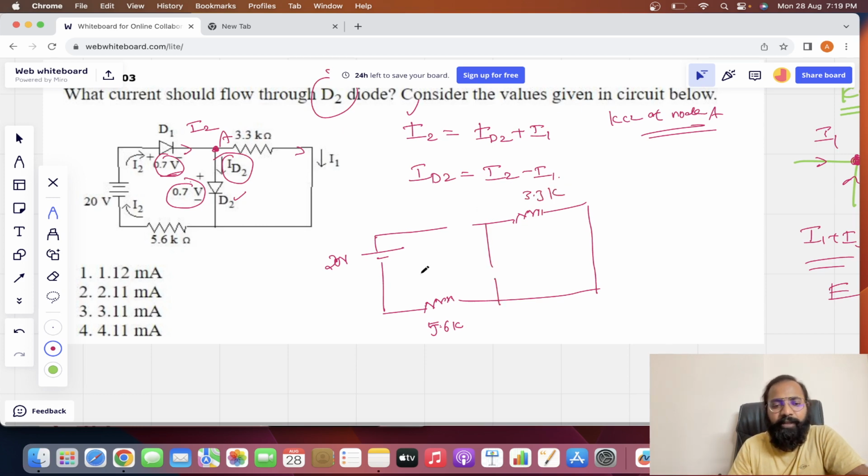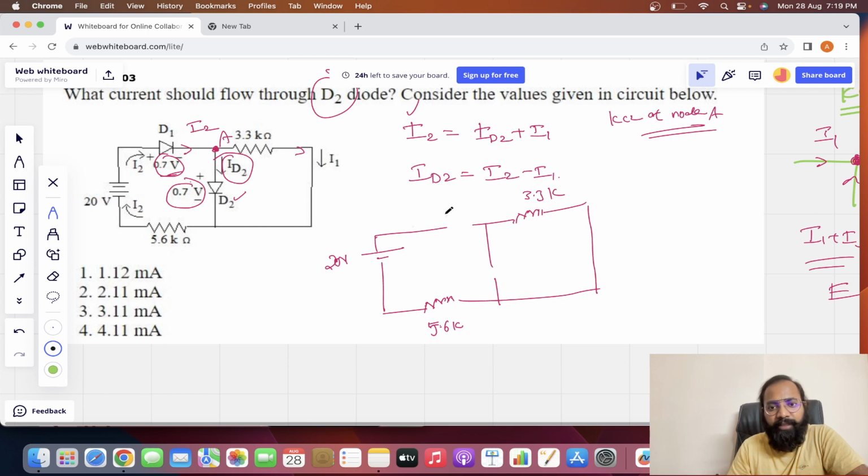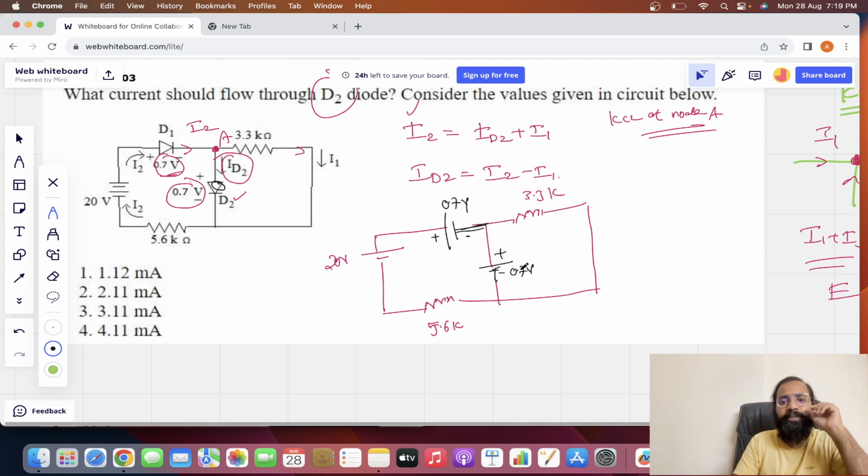In the place of the diode, I did not draw anything, but now I am going to draw. So just check, guys. I am replacing the diode with a battery of 0.7 volts here and 0.7 volts here. Carefully observe. The diode P type is replaced with the positive terminal of the battery and the diode N type is replaced with the negative terminal of the battery. Here also, this diode P type is replaced with the positive and N type with the negative polarity of the supply.